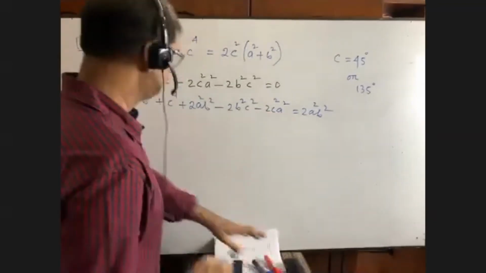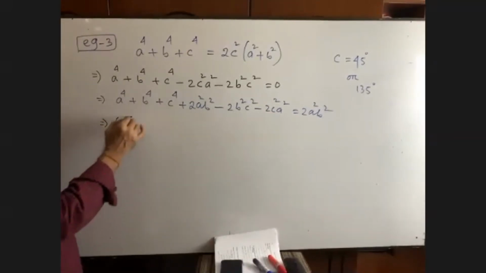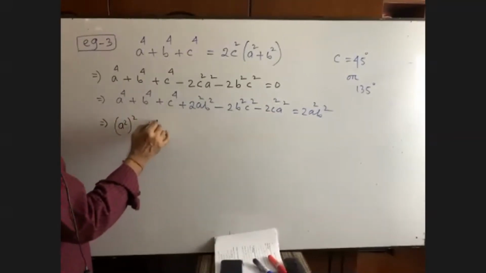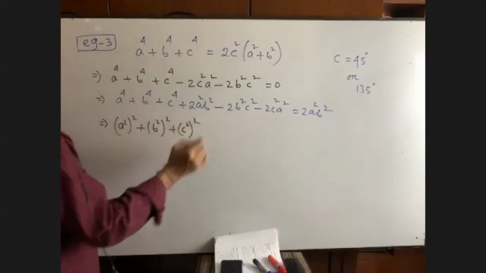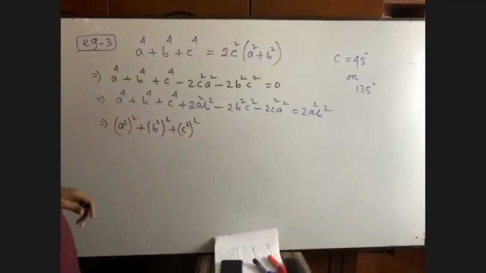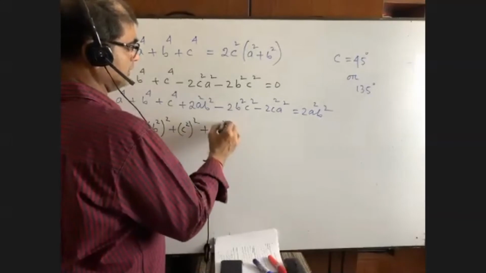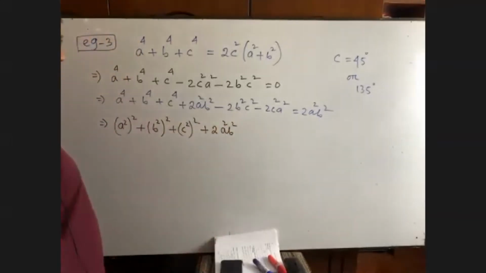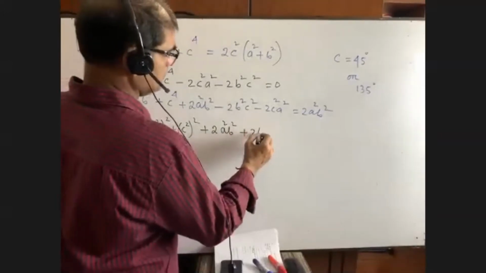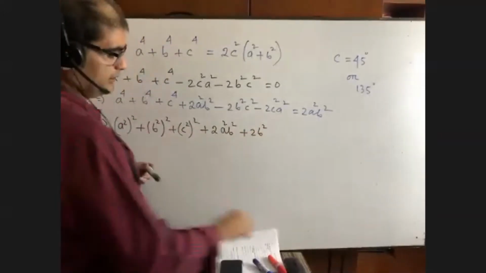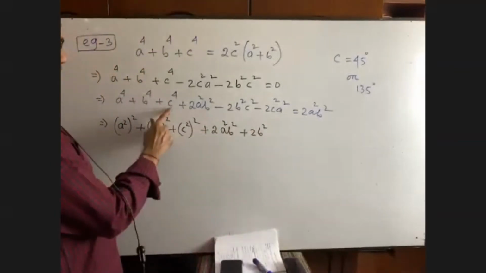Okay, you see, we can write here a², b², a² plus b² plus c², plus 2ab, plus 2bc, right? I told you that c is negative, but here it is c⁴.